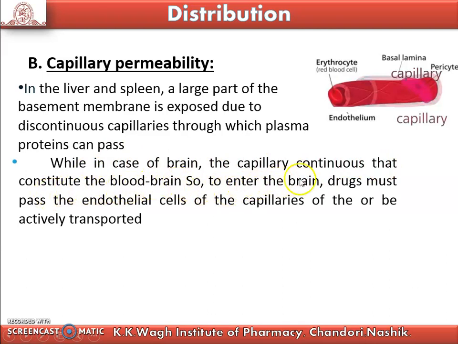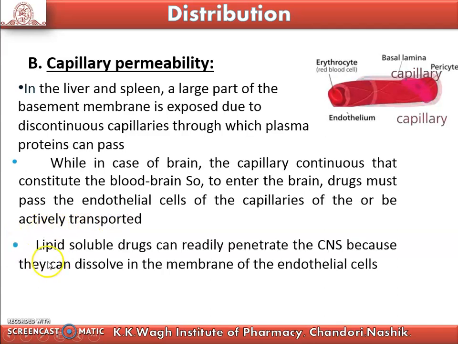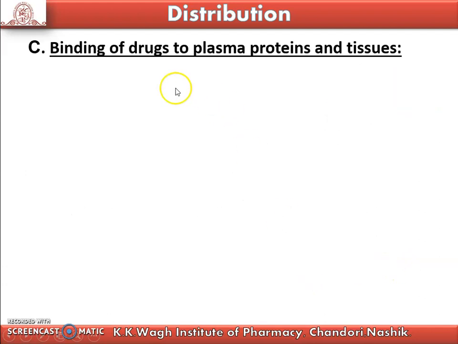So, to enter the brain, a drug must pass through the endothelial cells of the capillaries or be actively transported. Lipid-soluble drugs can readily penetrate the CNS because they can dissolve in the membrane of the endothelial cells.